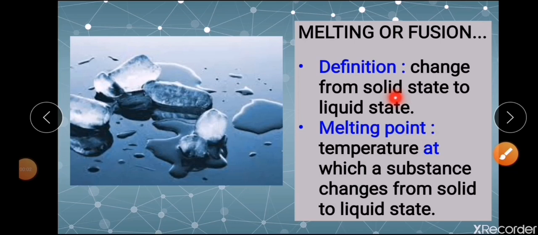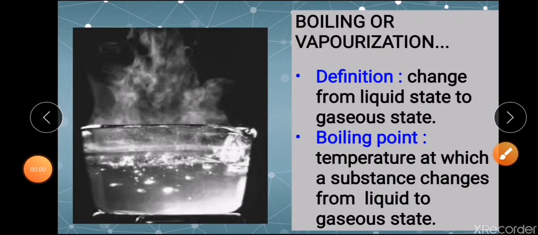Now when you talk about the change in state from solid to liquid state, we have already seen how the molecules are packed in solids, right? So when heat is being supplied, the molecules will vibrate more and more, so that they will have kinetic energy, right? So that kinetic energy will overcome the force of attraction between the molecules, so that they start separating far away. As the molecules are becoming far and far, it will be changing to liquid state. That is what is happening here.